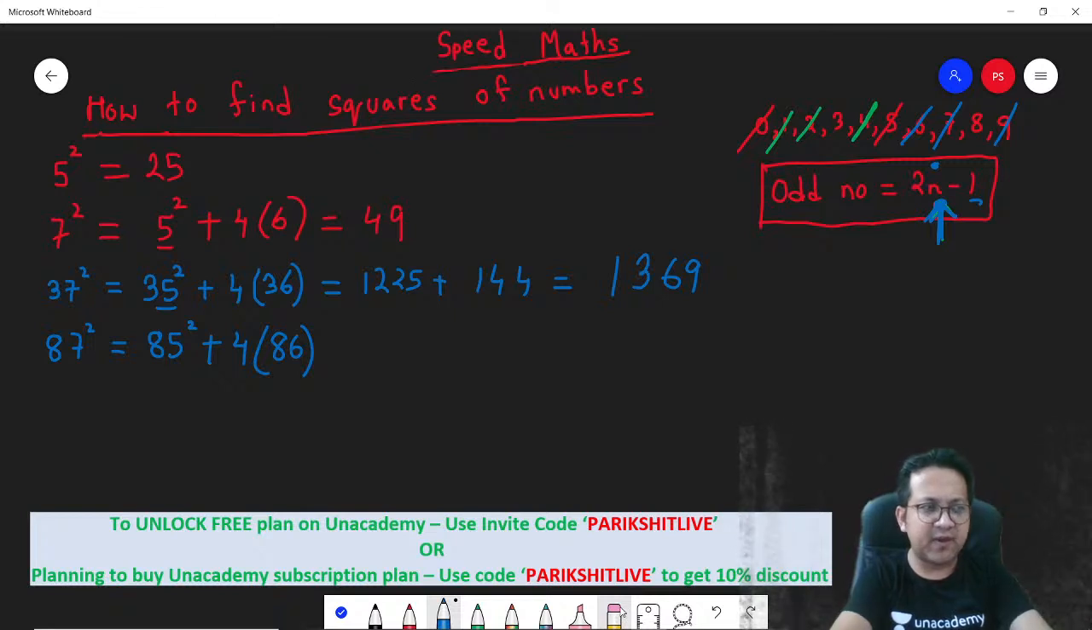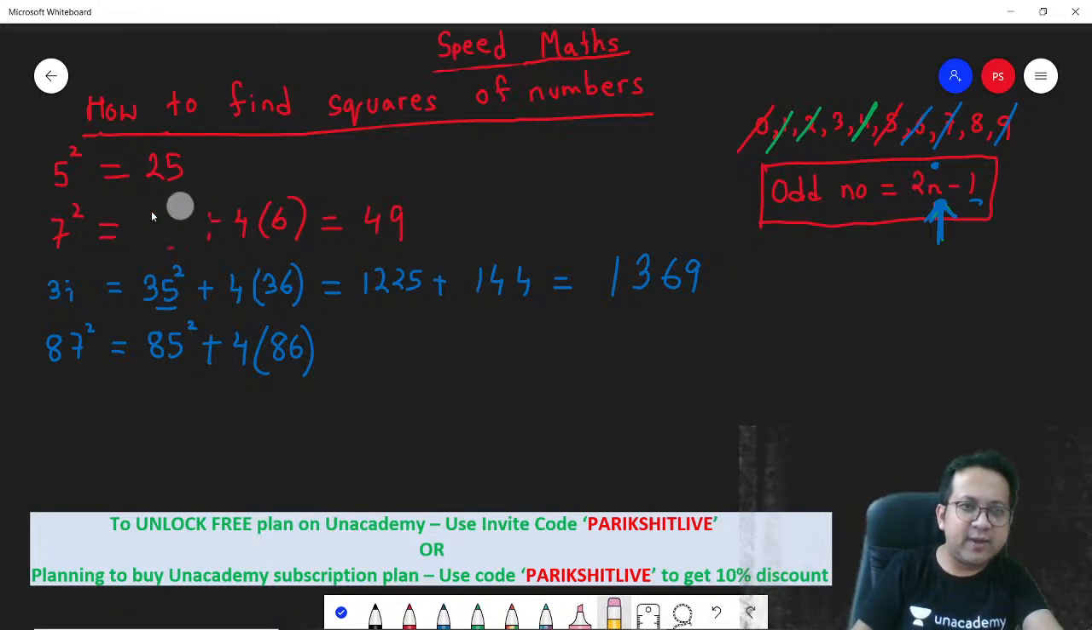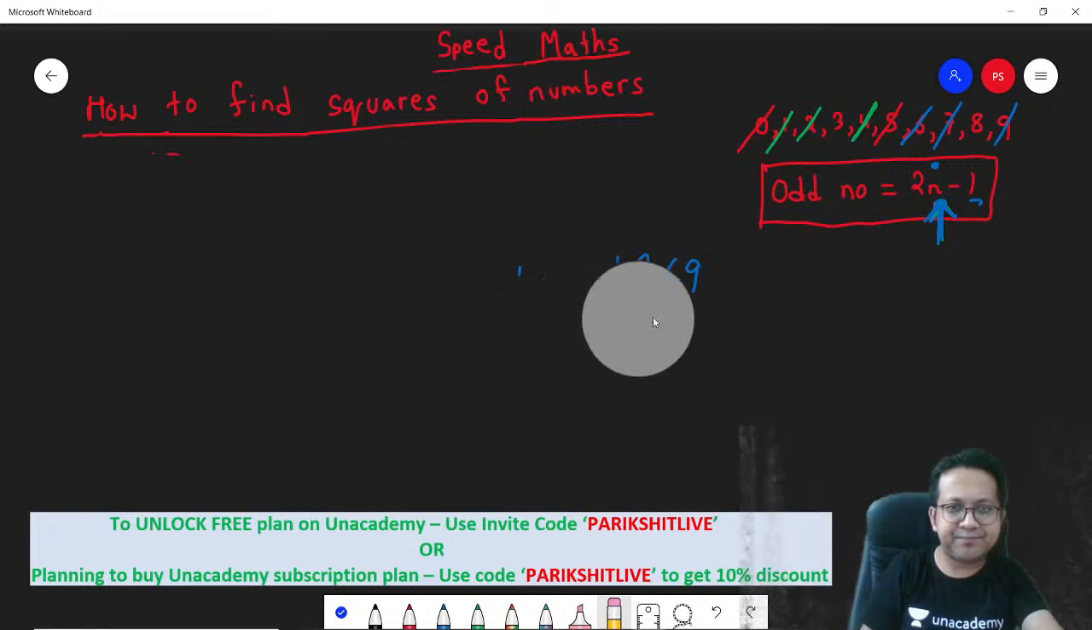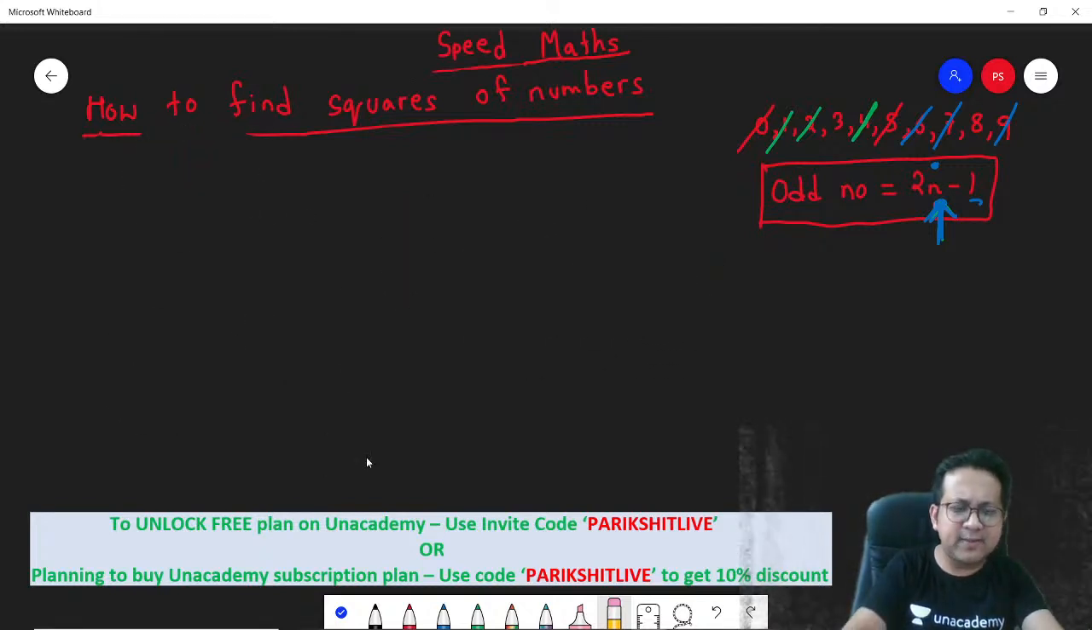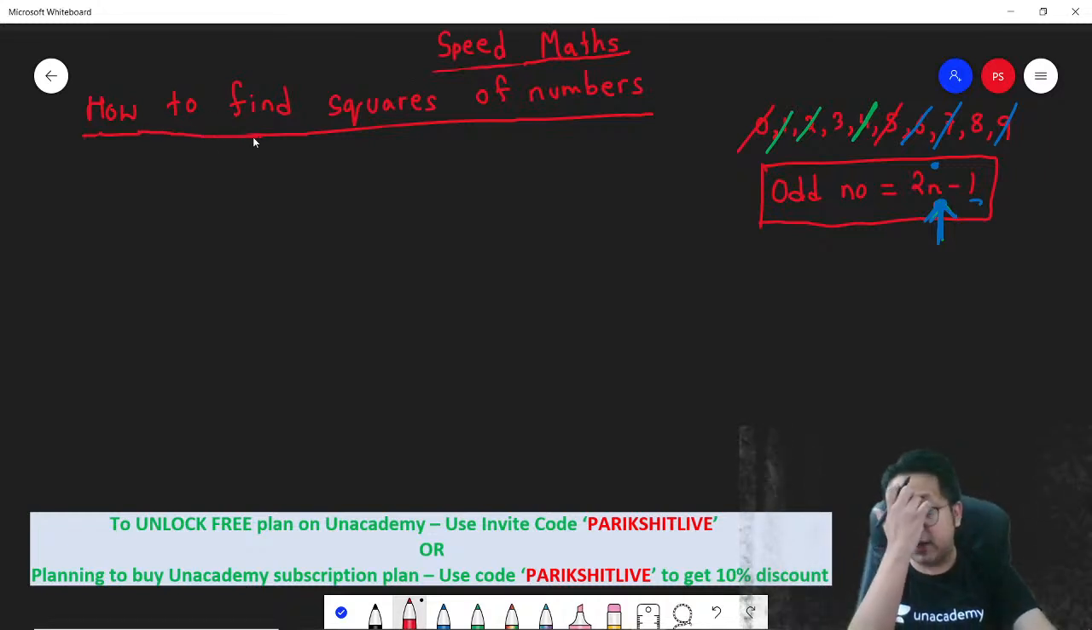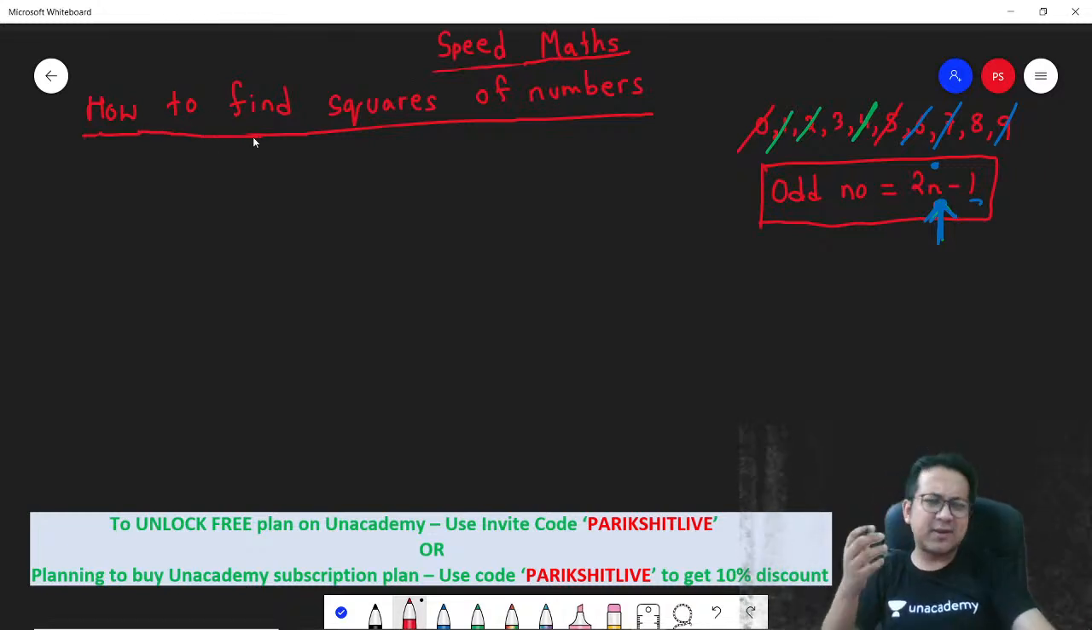Correct? Fine. Let's continue. I think only 2 digits are left before we move to the next topic. It is very important that you are able to determine the squares fast. In SNAP, in NMAT, there are direct questions on finding out the squares of numbers. Everyone can find the square, but it's all about who can find it the fastest. It's all about solving more questions.